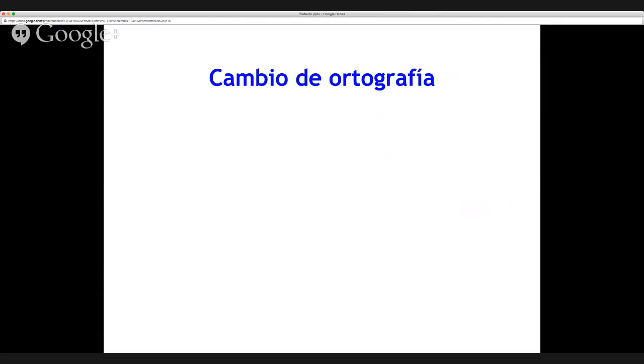I want to tell you about something called cambio de ortografía, a spelling change that happens in the pretérito. And this applies to verbs that end in car, gar, and zar. It only applies to the yo form. So we're talking about a spelling change in the yo form of the pretérito for car, gar, and zar verbs.